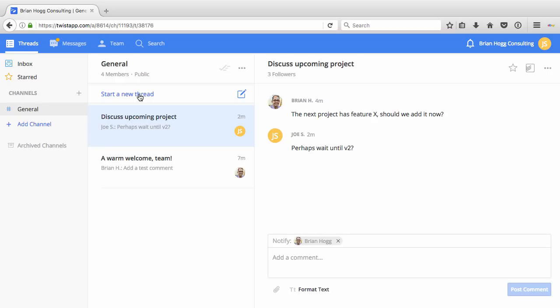It's a lot easier to start a thread here than it is to create a new channel. But if you've got a bunch of threads, just like channels in Slack, you're going to have to check each one, see what the message is, go into it, read, catch up on it, reply to it. So it's a very similar process to Slack, just with a focus around threads.